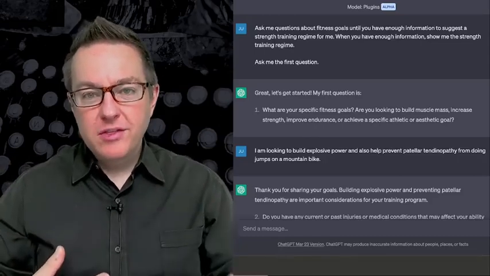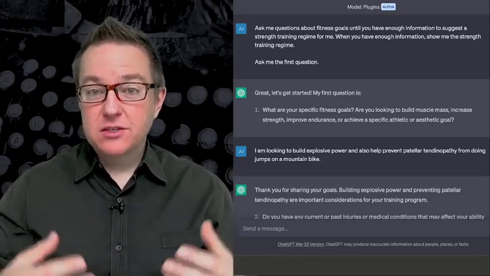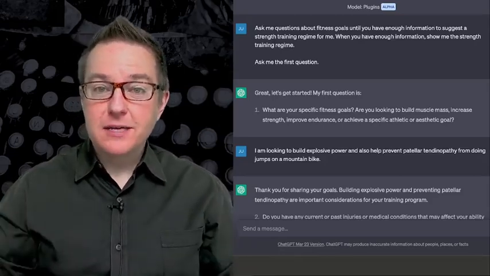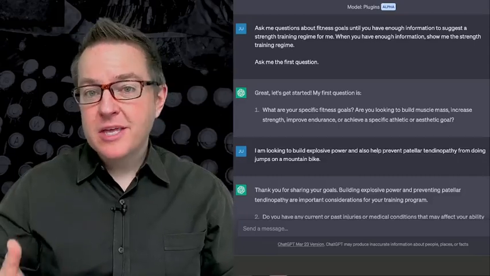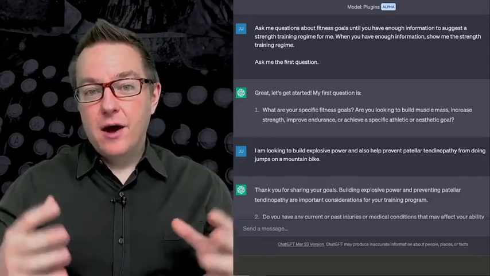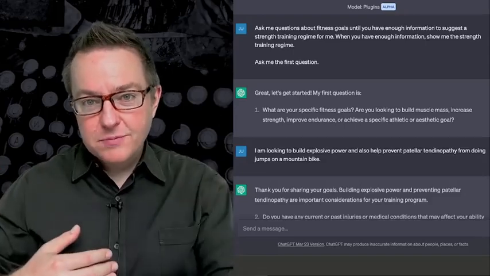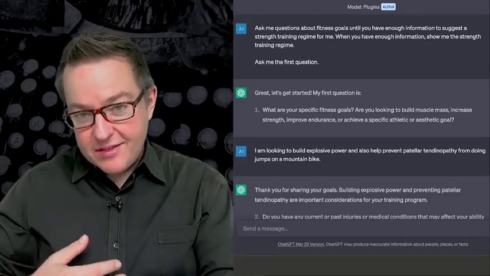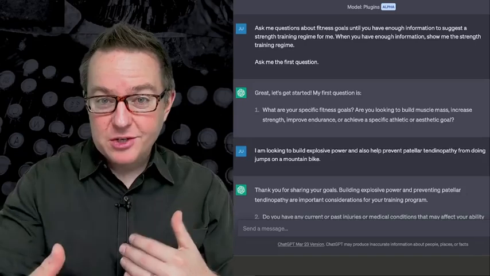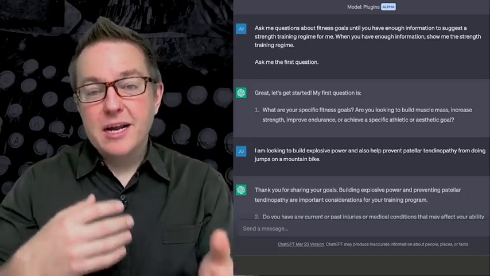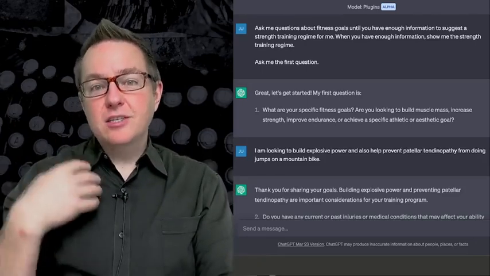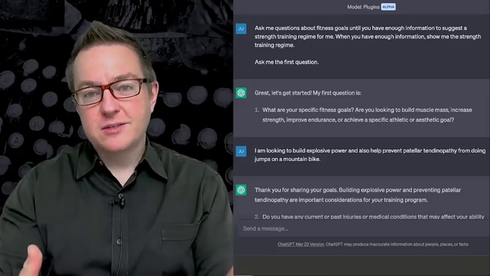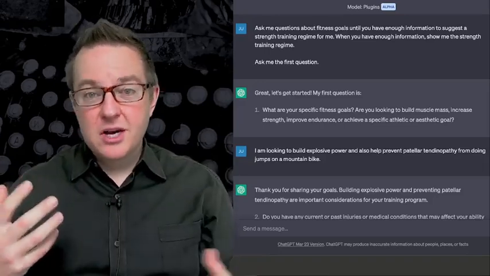So whenever we want the large language model to ask us questions, the pattern that we can use is called flipped interaction. The idea behind this is that we're going to flip the interaction. Rather than us providing questions and the large language model providing answers, we're going to have the large language model ask us questions and we're going to provide the answers. And we can do this in a number of different ways.